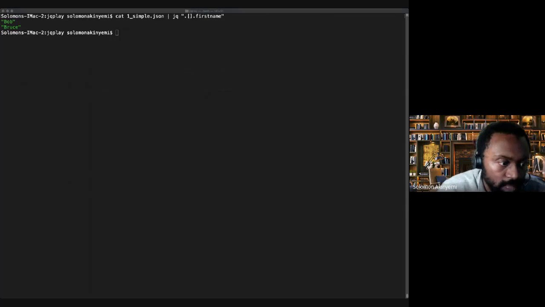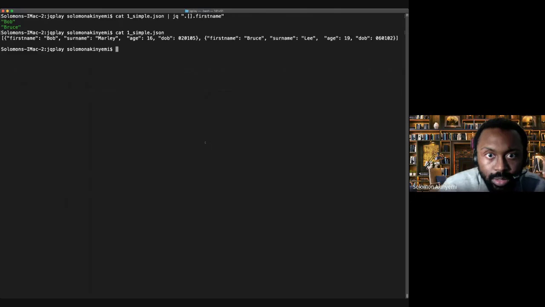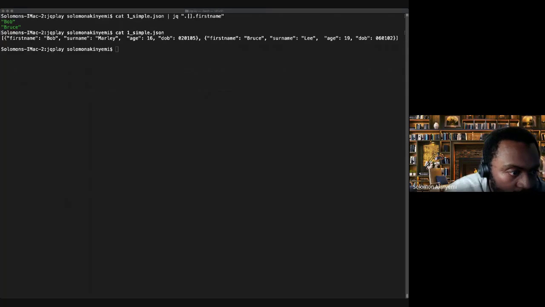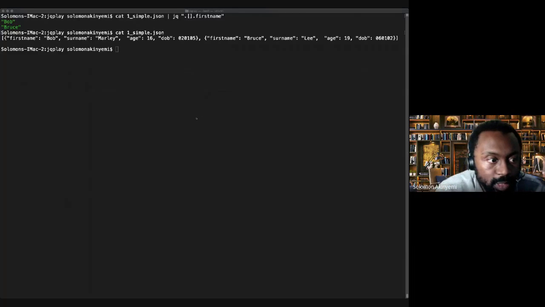Okay, so let's carry on. Now I'm going to ask it another question. These are recapping some of the examples that we talked about in the slide earlier on. So now we're going to say, get all the first name and age elements and insert the output into a list. So that's what we're going to do. So we want all the first names. Let me just show you again the data that we're playing around with so that you're not confused. There we go. So yeah, I want to get all the first name and age elements and insert them into...